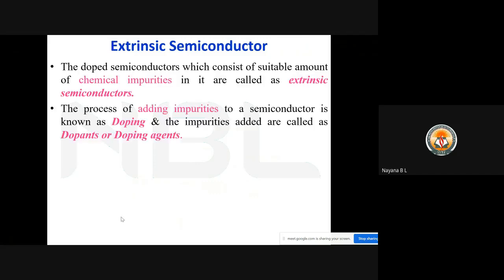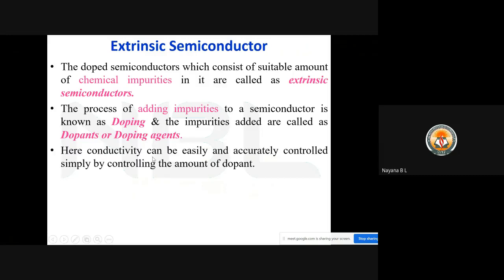So now in detail we are going to discuss the second type of semiconductor, that is extrinsic semiconductor. The doped semiconductors, consisting of a suitable amount of chemical impurities in them, are called extrinsic semiconductors. The process of adding impurities to a semiconductor is known as doping, and the impurities added are called dopants or doping agents.